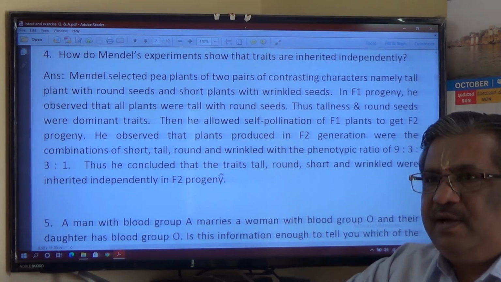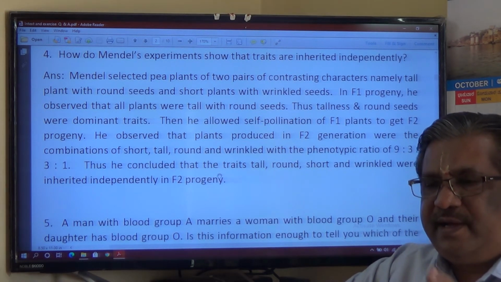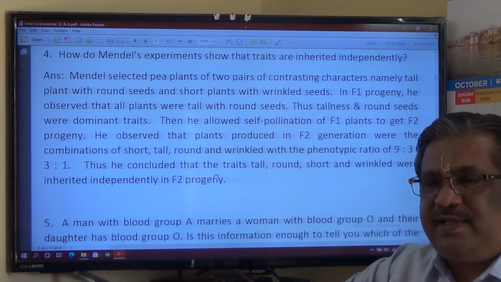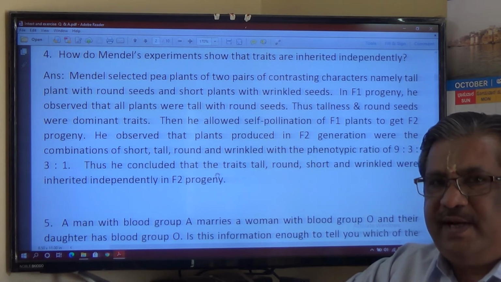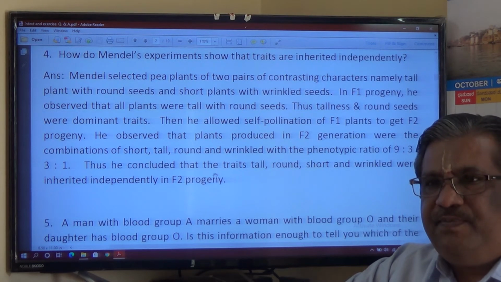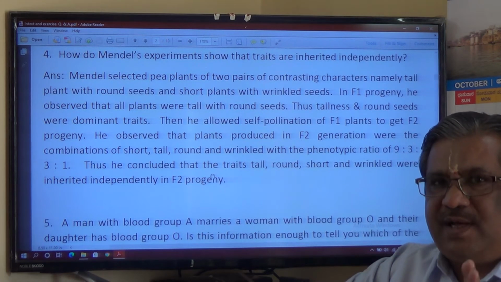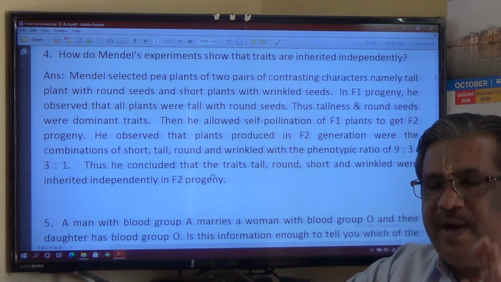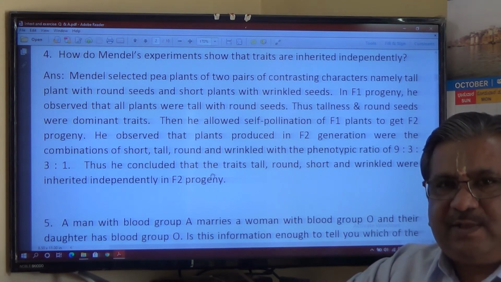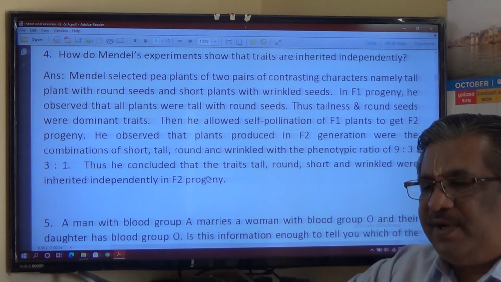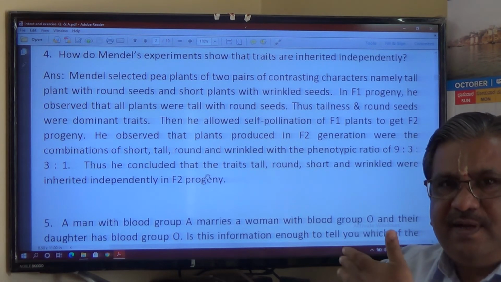If possible, try to demonstrate the entire experiment by using a Punnett square. In my PPTs, I have discussed in detail that the Punnett square needs to be explained very clearly, and you have to decide the answer based on the question, the number of marks allotted for this question. If it is 3 marks and above, probably you may have to include the Punnett square and explain. According to the Punnett square, the explanation should be there. Otherwise, if it is for 2 marks, you can write a simple explanation like this.